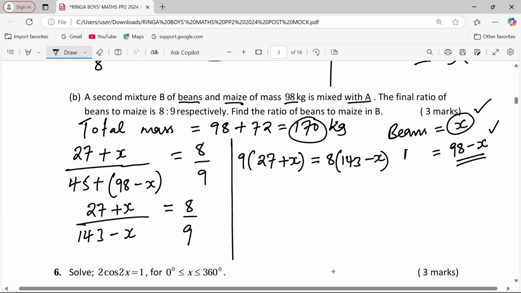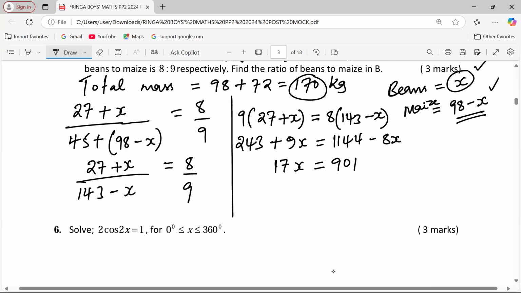Yeah, that way. This is maize. All right. 27 by 9 gives us 243 plus 9X equals to 8 by 143. This gives us 1144 minus 8x. That way, we can group terms and have 17x equal to 1144 minus 243, giving us 901.